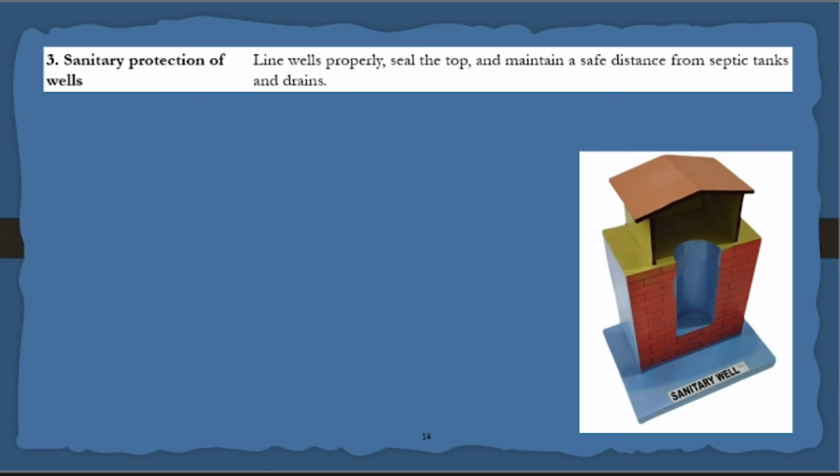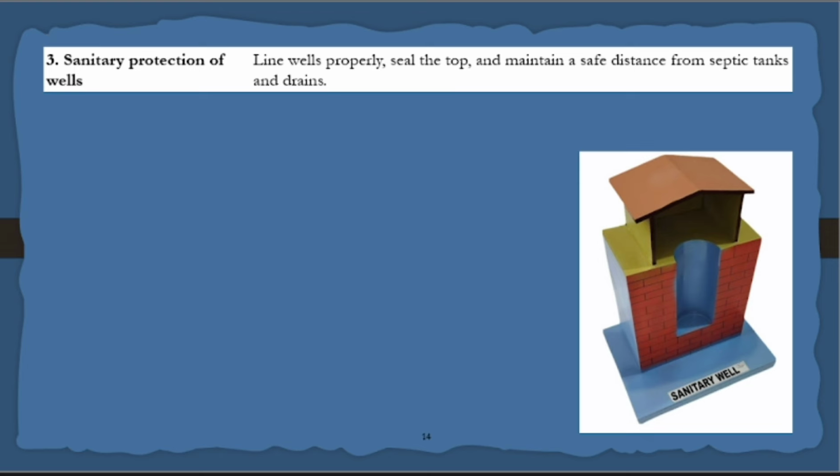Next thing, sanitary protection. The well water, during rainfall, what will happen? All the sewage water and agricultural runoff will get into the well water. The rural people don't have drinkable water. They only depend on what? River. They only depend on wells. Do they supply them with water?